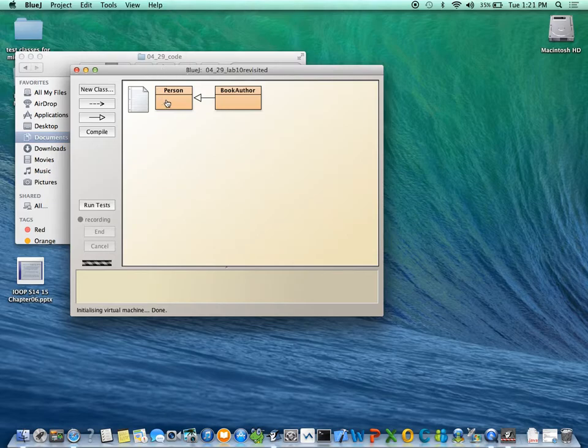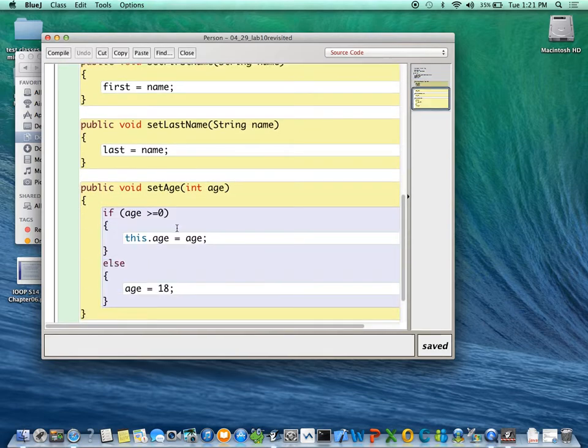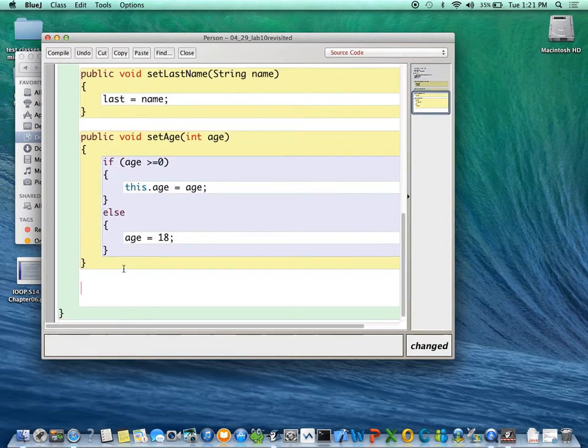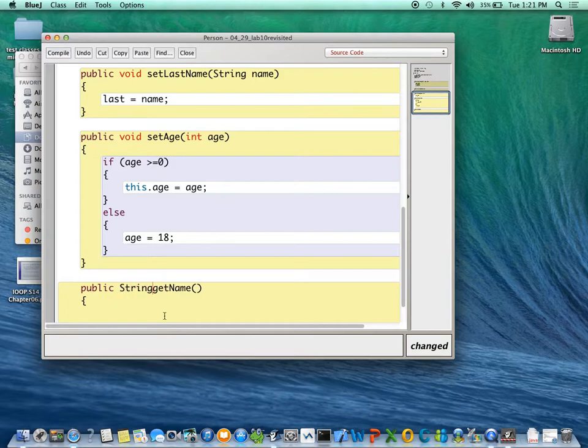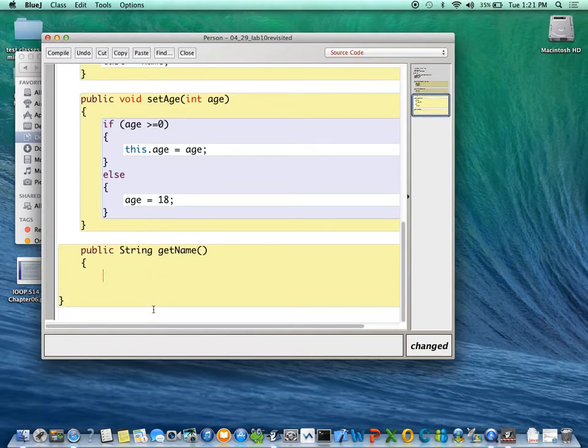You can also do things like, let's do the following, right? Let's suppose that we have, let's write, in the person class, I'm going to write a getName method, okay, and getName returns a string, right? And let's say that in this one we want to return first plus space plus last. So let's say get full name, right?